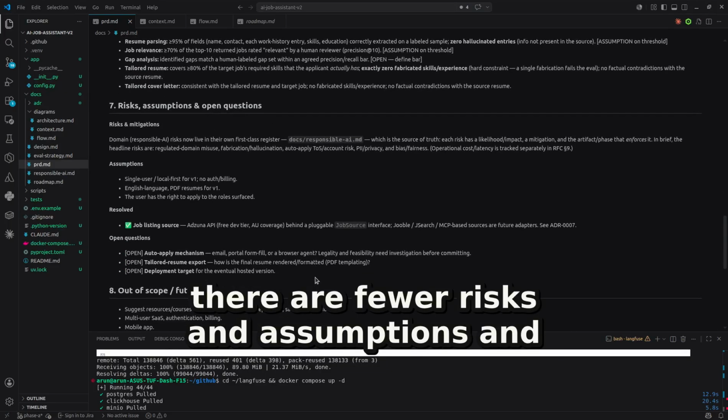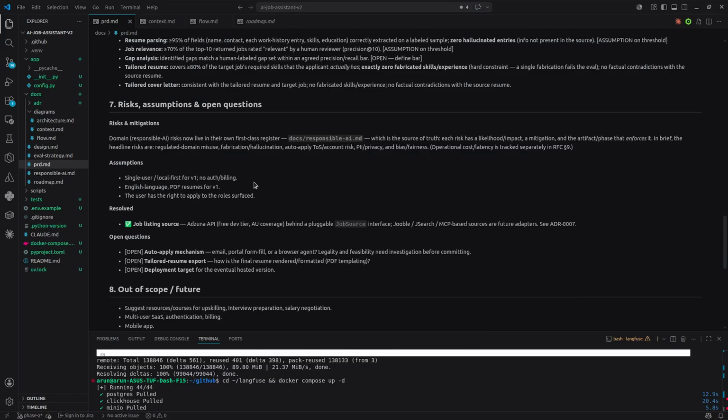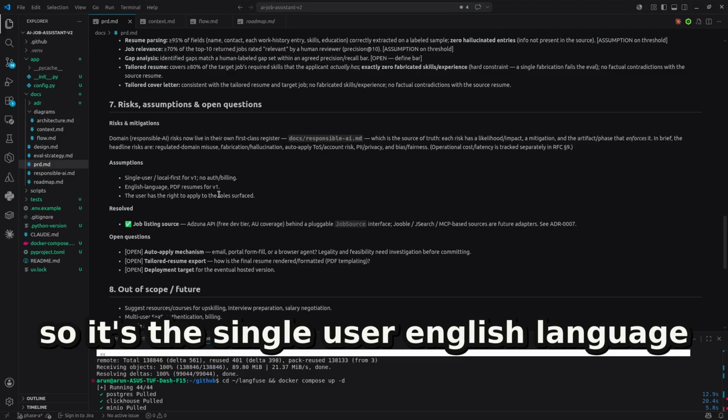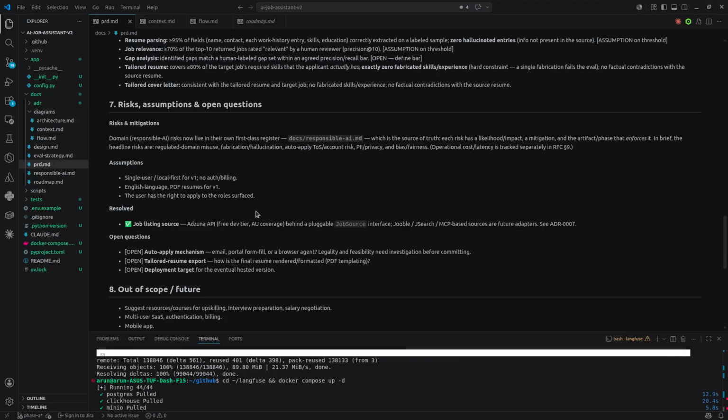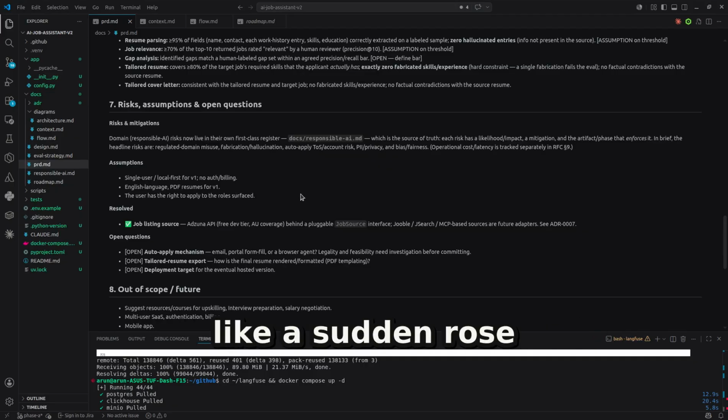There are a few risks and assumptions, and there are a few open questions. So it's this single user, English language. User has the right to apply to the roles surfaced. These are the assumptions that user has the right to apply to certain roles. So these are the assumptions.